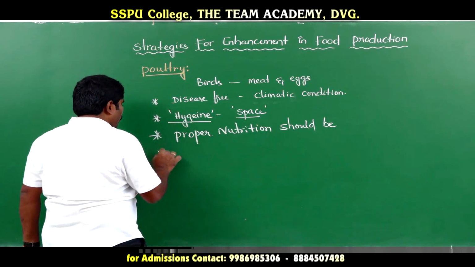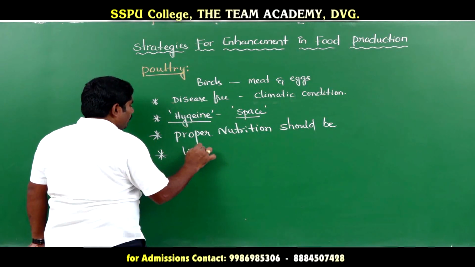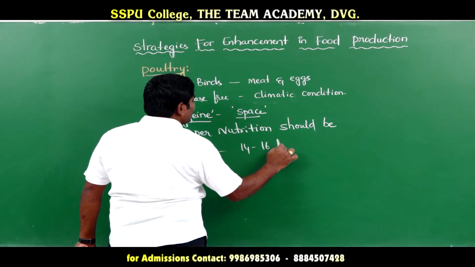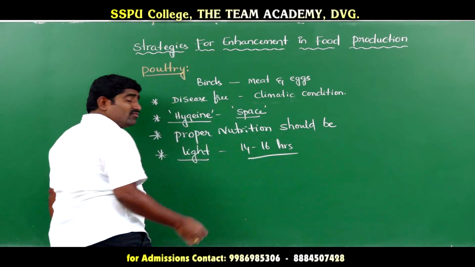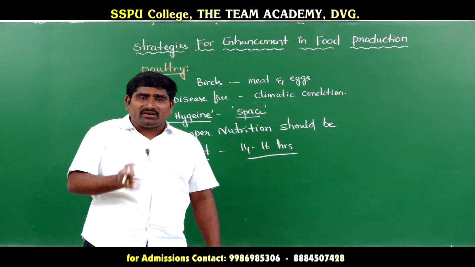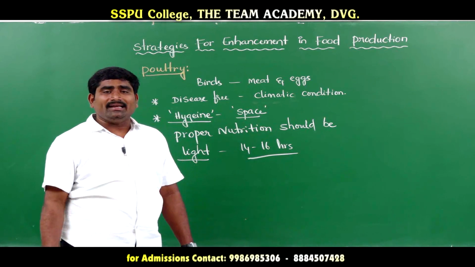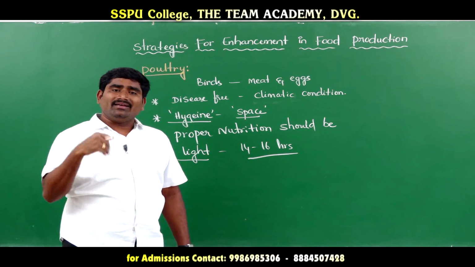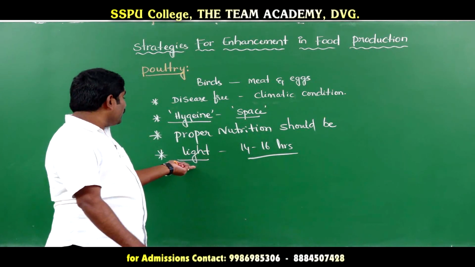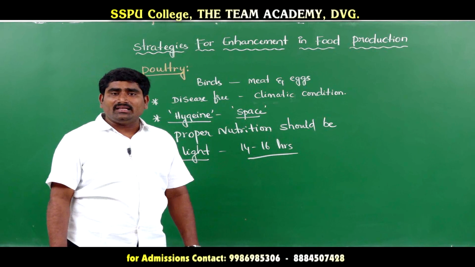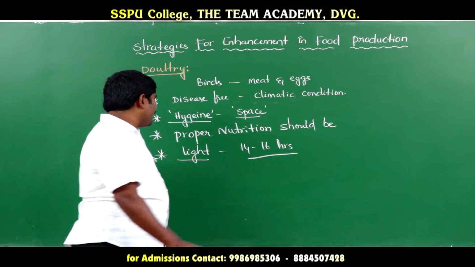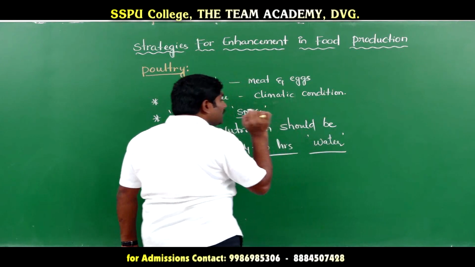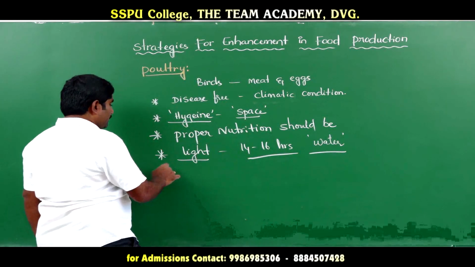And next one is light. Sufficient lighting should be there. How much is required? 14 to 16 hours of lighting is required for poultry. You might have seen in poultry farms, generally they maintain tube lights even at night. Why? Because 14 to 16 hours of light is required. Proper amount of light and water is also required.